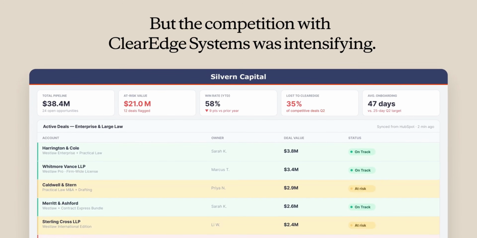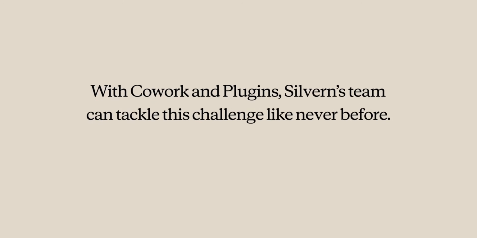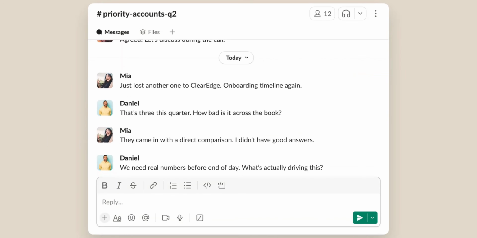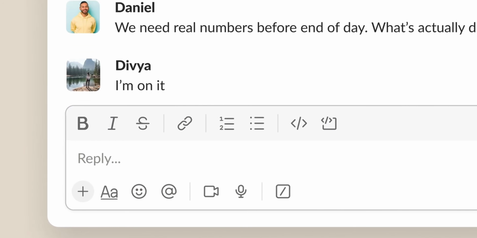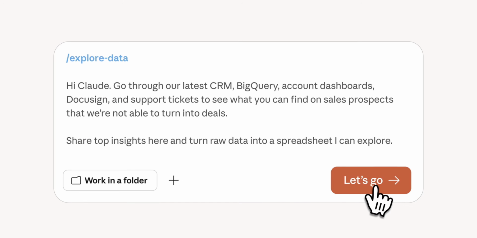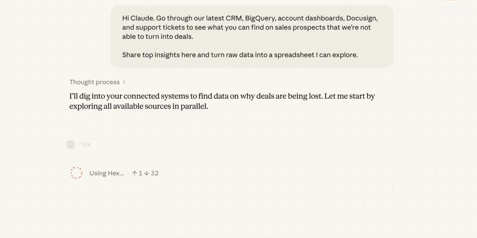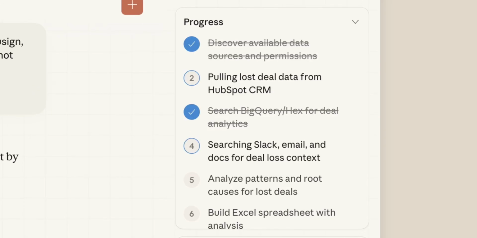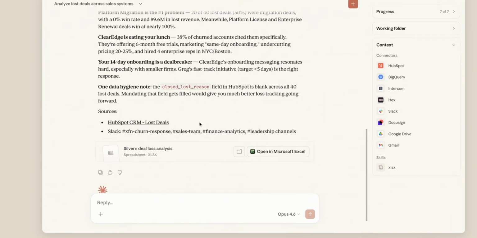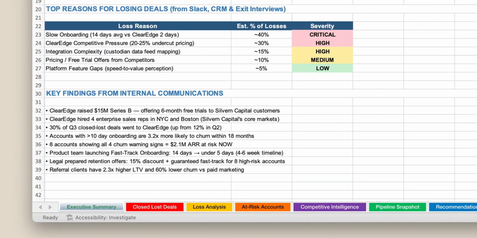On plugins, companies can now create private plugin marketplaces. The way this works is admins build plugins, either from scratch or using starter templates, and then distribute them internally across teams. Plugins are described in the post as portable file systems that you own, which means they're not locked into Anthropic's platform. They work across Cowork and anything built on the Claude Agent SDK. The framing here is that your HR team gets an HR plugin, your finance team gets a finance plugin, your engineering team gets an engineering plugin, each configured with specific tools, terminology, and workflows relevant to that function.